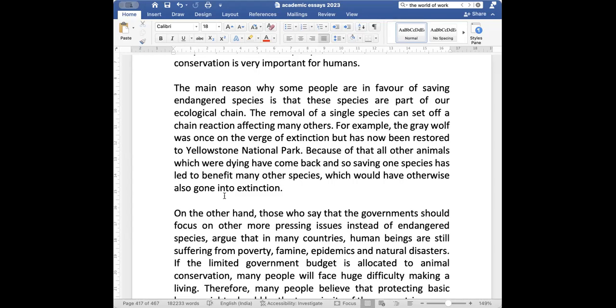Okay, so this is a very long example, but I've just condensed it. For example, the gray wolf was once on the verge of extinction, but now has been restored to Yellowstone National Park. Because of that, all other animals which were dying have come back, and so saving one species has led to benefit many other species which would have otherwise also gone into extinction.